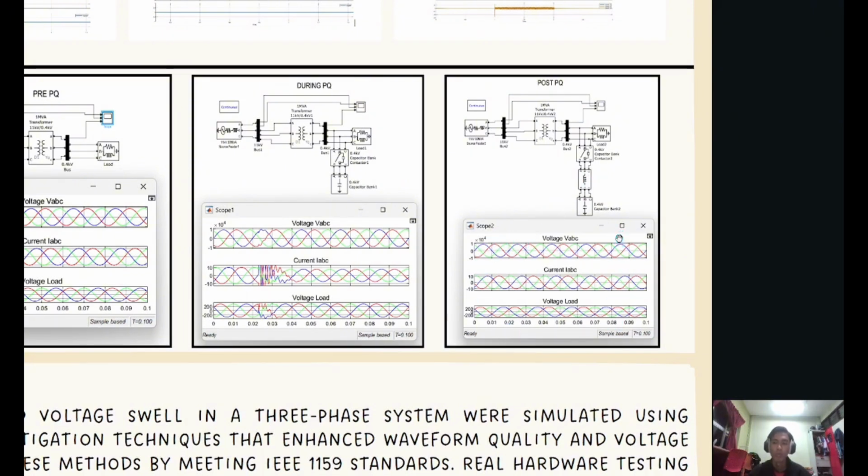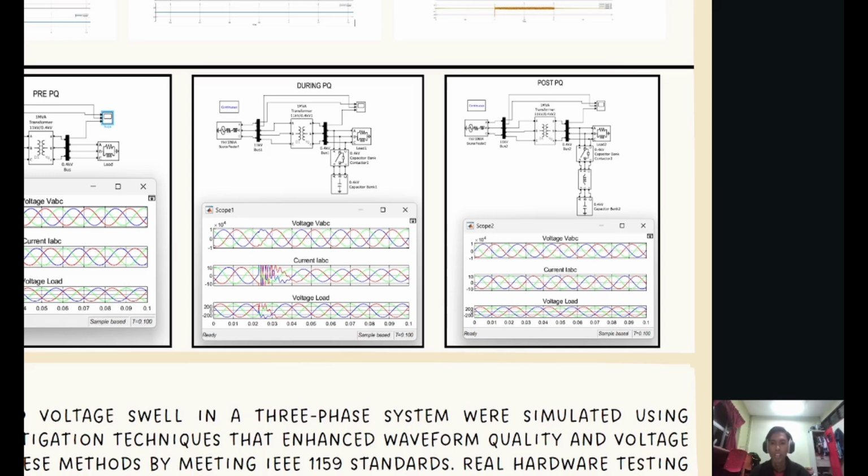If we put a value below 146 millihenry, the graph will be unstable. Not like during PQ, but the voltage and current are not in sequence.